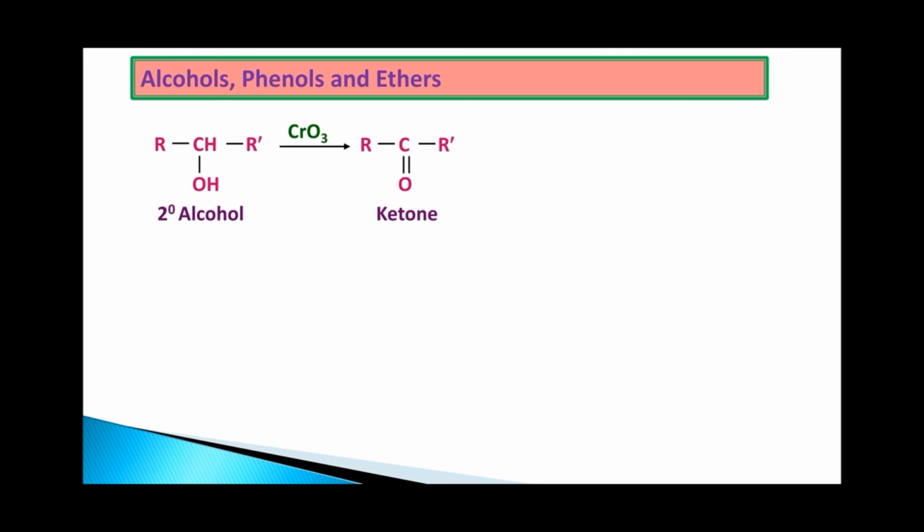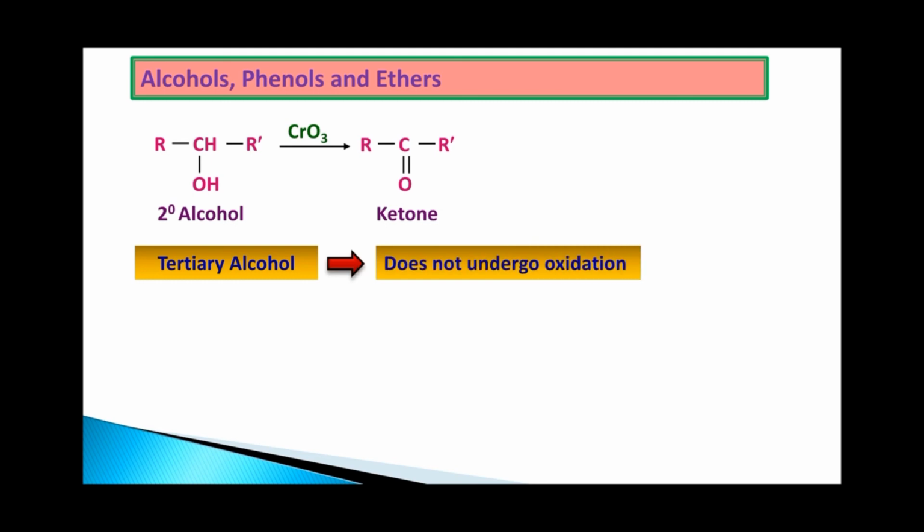Primary alcohols yield the aldehyde, secondary alcohols yield the ketone. But what about the tertiary alcohol? Tertiary alcohol does not undergo oxidation reaction. Remember, very very important: primary gives aldehyde, secondary gives ketone, and tertiary alcohol does not undergo oxidation reactions.